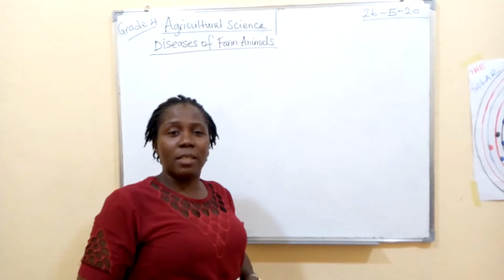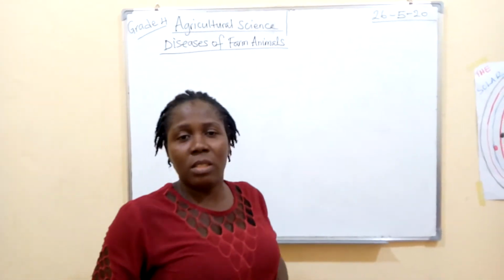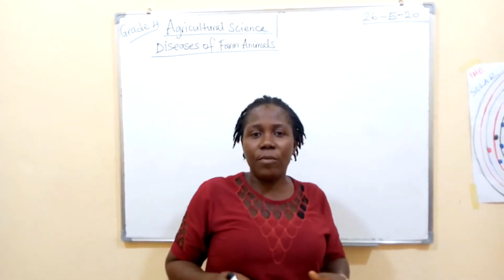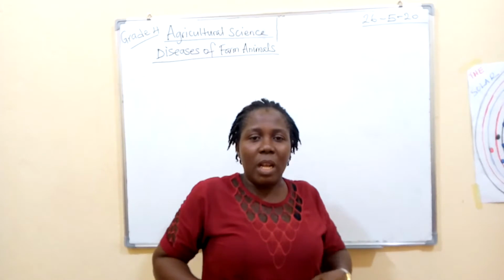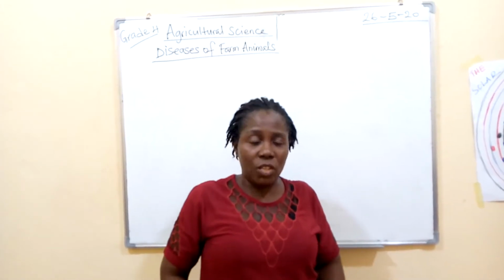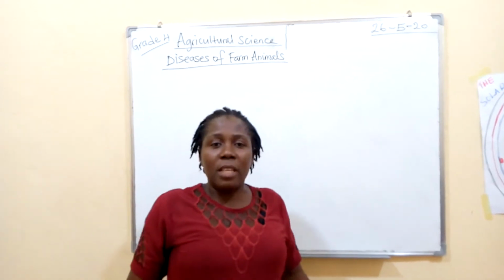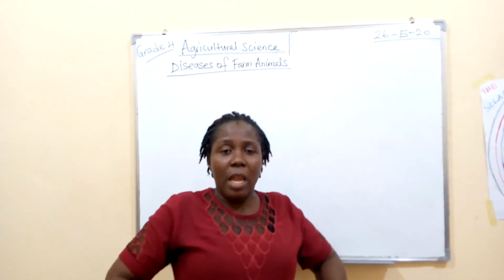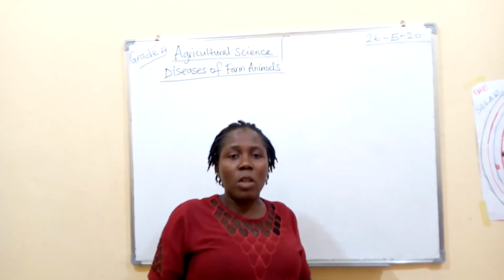Alright, what is a disease? A disease is a deviation from the normal functioning of the body. Whatever makes the body not to be healthy or to function the way it should is said to be a disease. Now, a disease will make the animal, even human beings, uncomfortable. So that's what we have as disease.